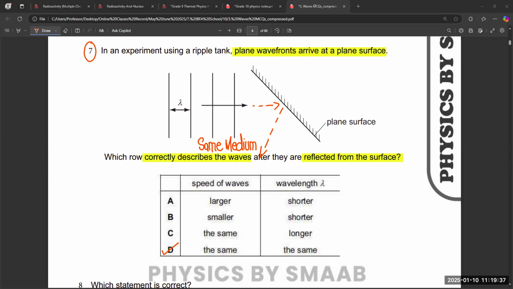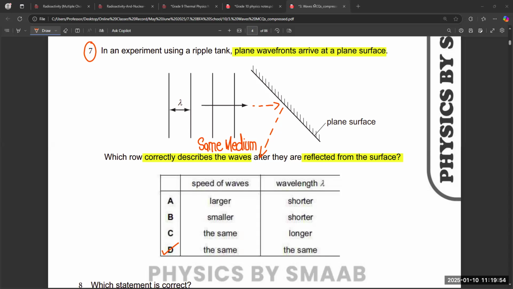It does not become shorter. Basically, if you strike a tennis ball on the wall and it reflects back, you observe the same material bouncing back in the opposite direction. Only the direction changes, but other things remain the same.